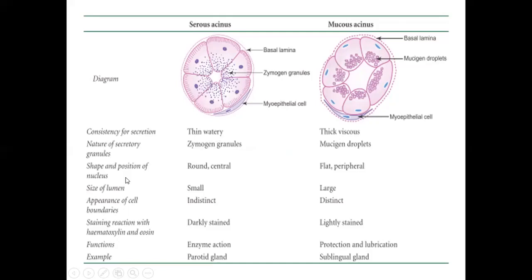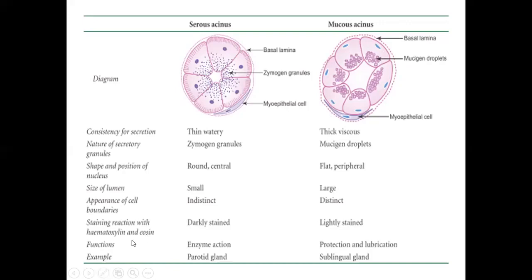Shape and position of nucleus. In serous acini, the nucleus is round-shaped and central in position. In mucous acini, the nucleus is flat and peripheral in position. Size of lumen. In serous acini, the lumen is small. In mucous acini, the lumen is large. Appearance of cell boundaries. In serous acini, cell boundaries are indistinct, and in mucous acini, cell boundaries are distinct.